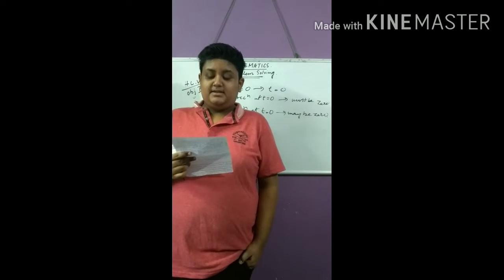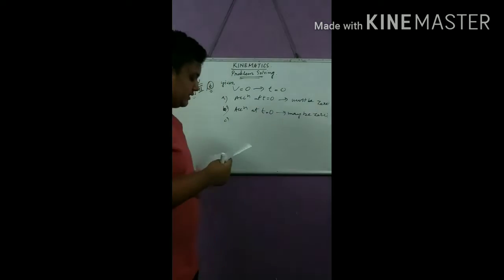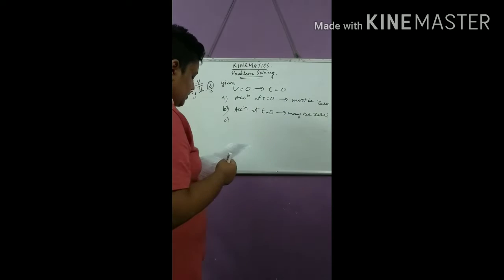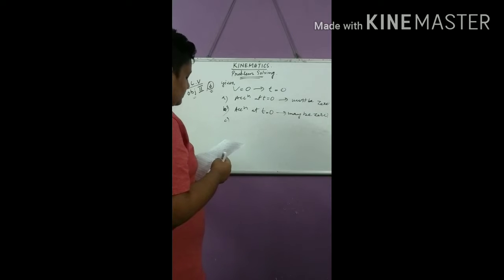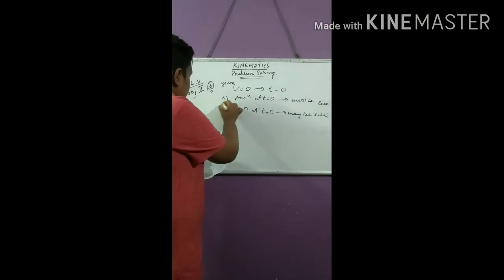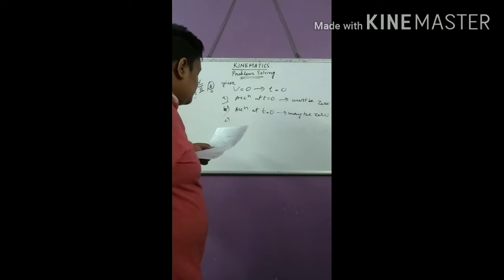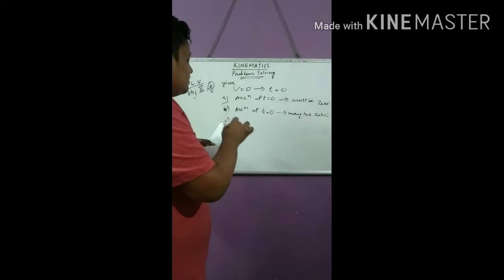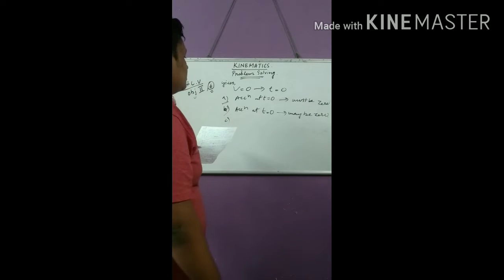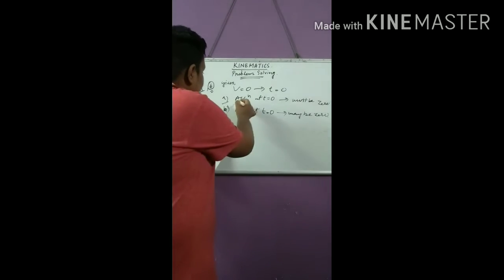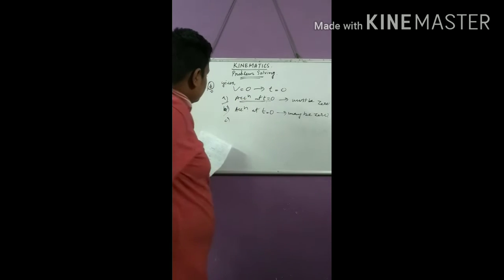So let's analyze the question. In fact, this is a multiple correct question, so it will have more than one correct answer. Let us analyze the options one by one. Let us see the first option. Acceleration at t equal to 0 must be 0, it is said. Given that velocity of a particle is 0 at t equal to 0, is it sure and certain that acceleration will be 0 only?